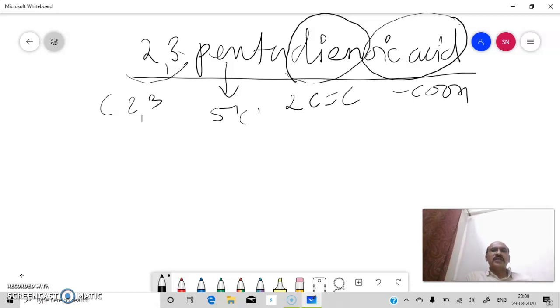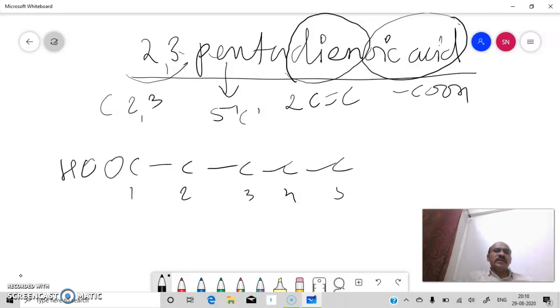Okay, so we will first draw the skeleton for 5 carbon atoms like this. Then from either side you can number 1, 2, 3, 4 and 5. First carbon you have to write as COOH. Then from the second carbon you have to write a double bond. Again from the third carbon you have to write a double bond. Then it will become a derivative of allene.